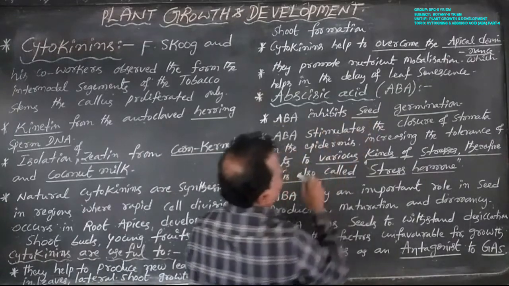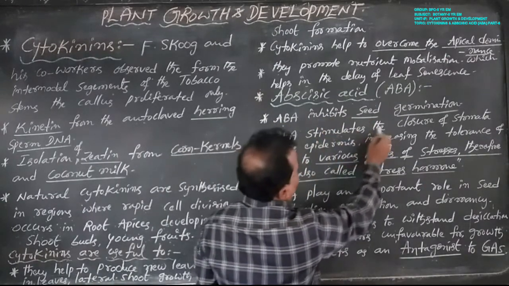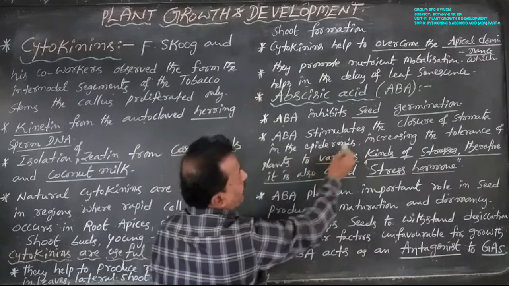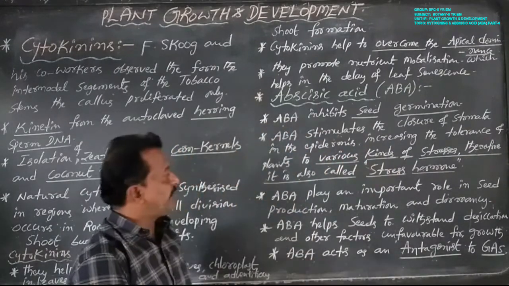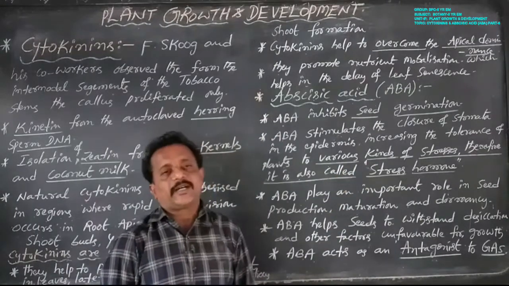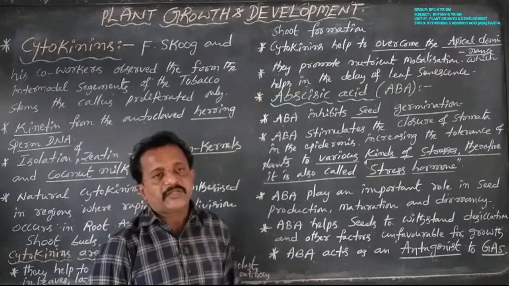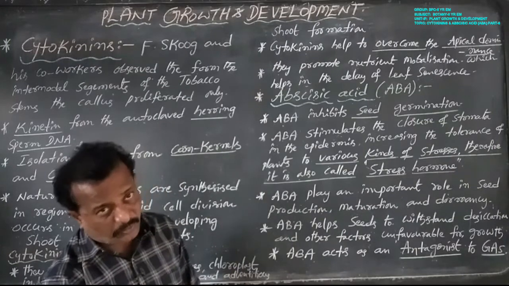ABA inhibits seed germination, and ABA stimulates the closure of stomata in the epidermis, increasing the tolerance of plants to various kinds of stresses. Therefore, it is also called the stress hormone.